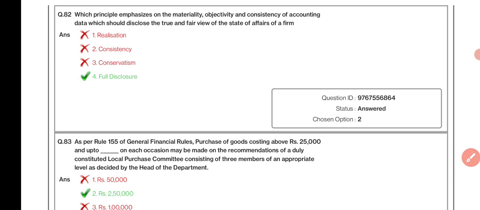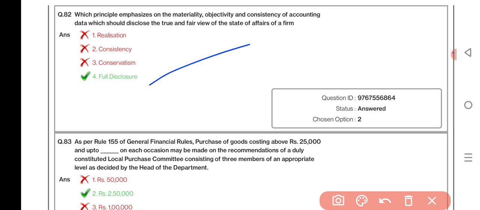Which principle emphasizes the materiality, objectivity, and consistency of accounting data, which should disclose the true and fair view of the state of affairs of a firm? Full disclosure. As per Rule 155 of GFR, purchase of goods costing above rupees 25,000 and up to dash on each occasion may be made on the recommendation of a duly constituted local purchase committee consisting of three members of an appropriate level as decided by the head of the department. Rupees 2,50,000.